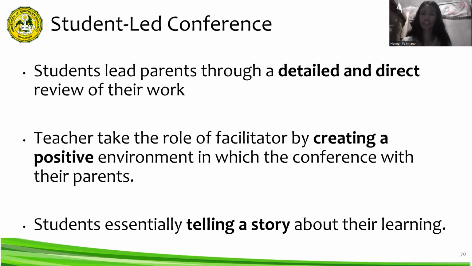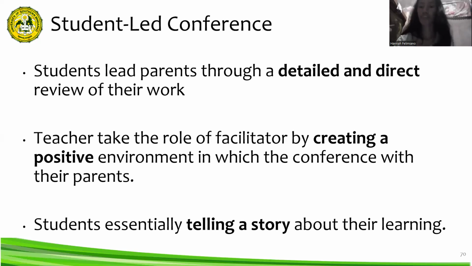Now, for students to take responsibility for leading a conference with their parents, they need to have reflected on and evaluated their performance. In preparing for the conference, students must learn to describe and evaluate their work. This self-reflection promotes additional learning and gives students confidence that they are able to understand their capabilities and achievement.